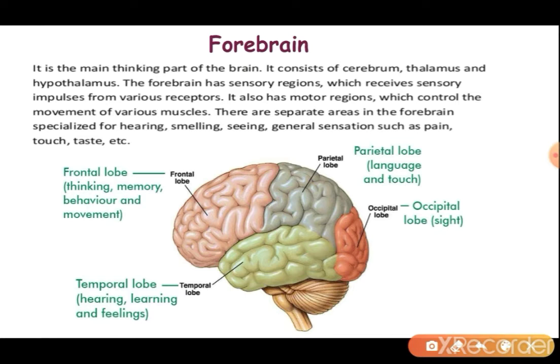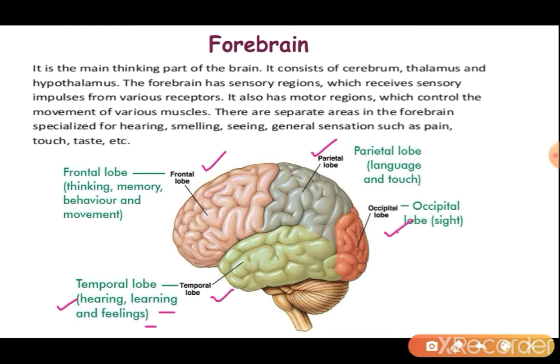So we can divide our cerebrum into these four lobes: temporal lobe, frontal lobe, parietal lobe, occipital lobe. Temporal lobe is associated with the ears. We have learned that ears are receptors. So this temporal lobe is helpful in hearing, learning and feeling.